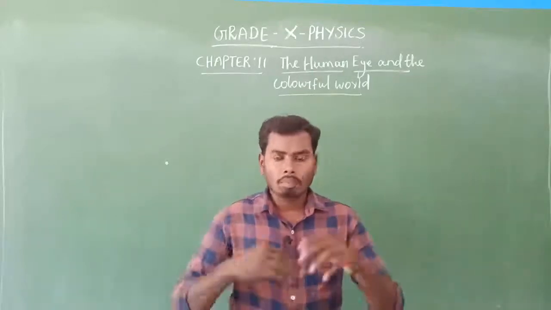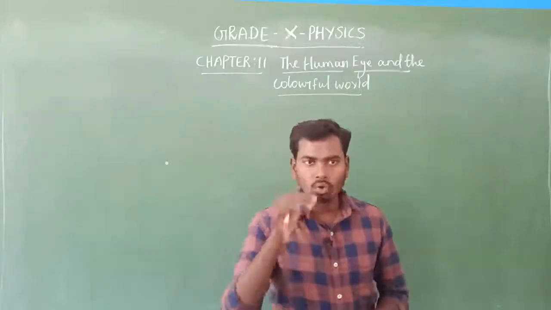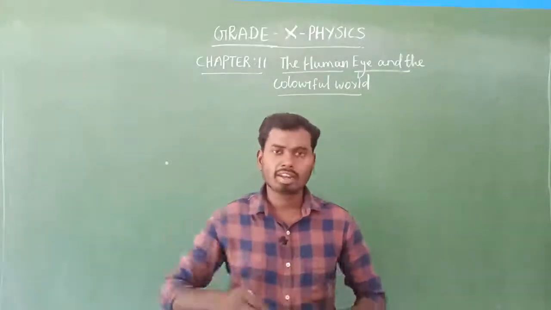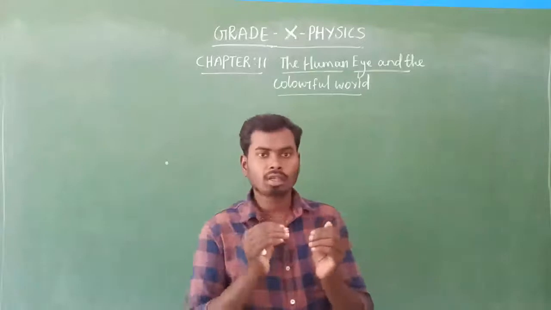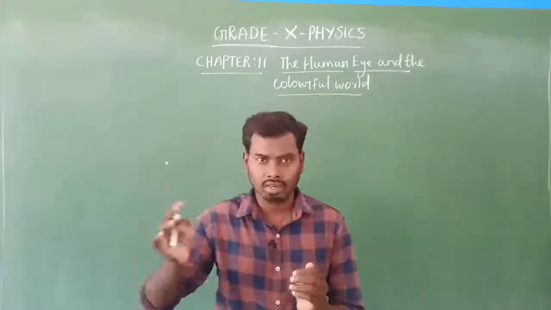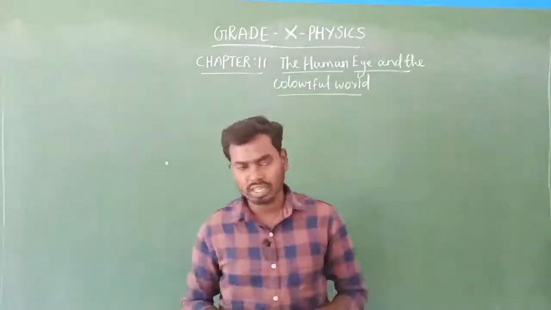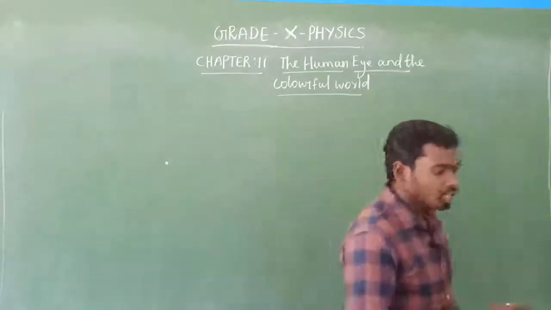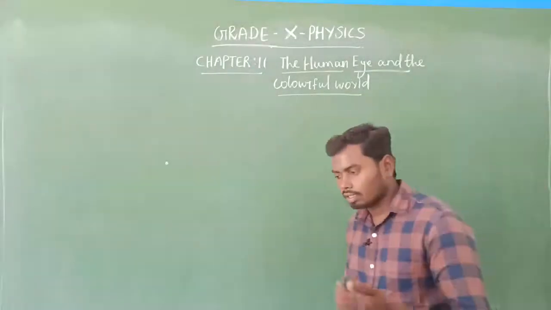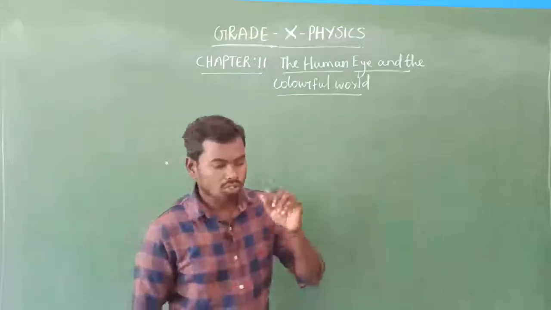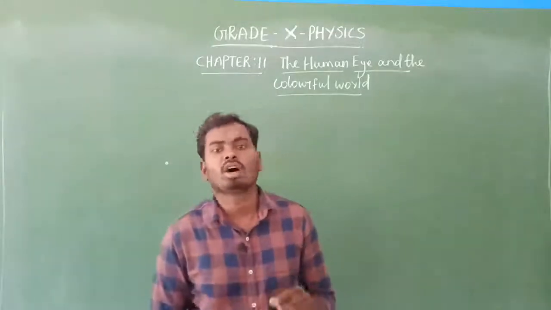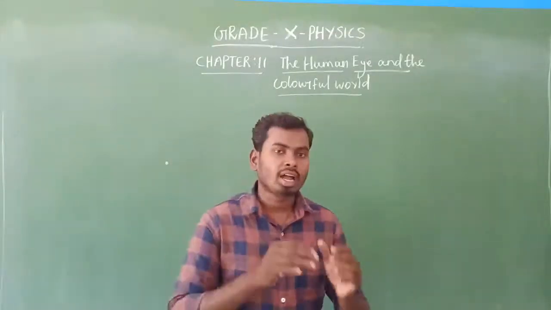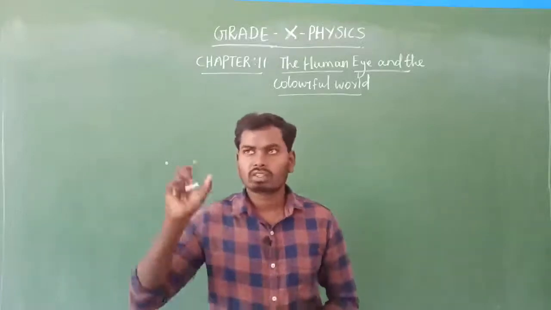So the blue color is not completely scattered before reaching us. Only some part of the blue light gets scattered, not all of it. That is the reason why at noon time the sun appears white.